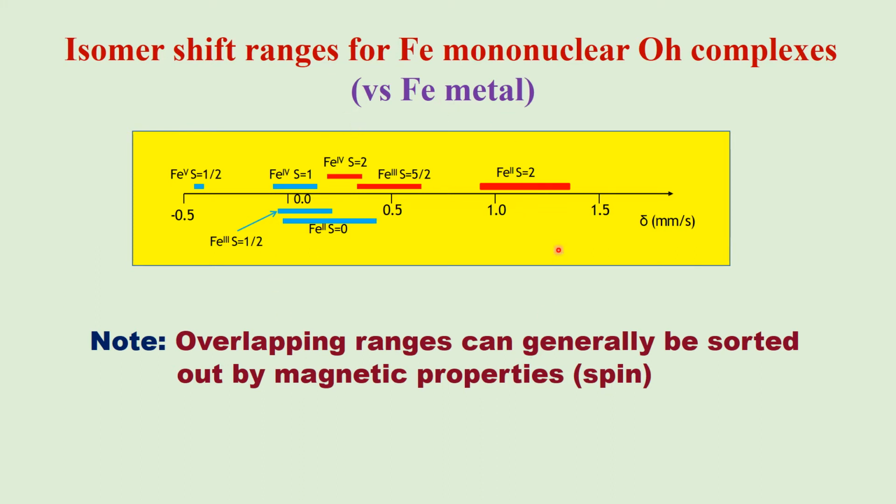There are some overlapping isomer shift ranges. They can be sorted out, separated, by studying magnetic nuclear Zeeman splitting. We'll be studying that later.